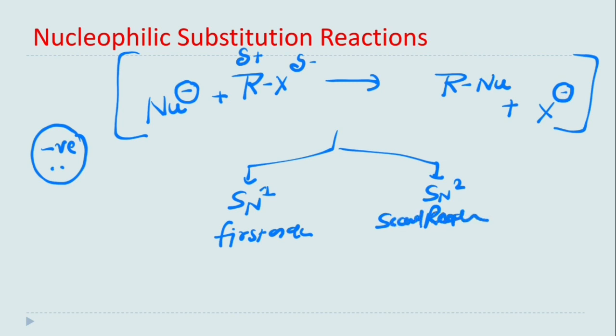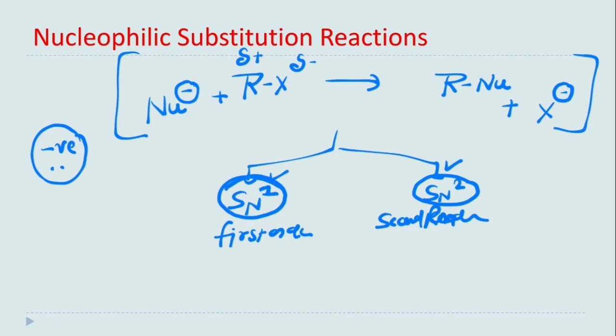SN1 is also called substitution nucleophilic unimolecular, and SN2 is also called substitution nucleophilic bimolecular. We will discuss their mechanisms in detail, and this is very important. In case of SN1 and SN2, the reactivity of 1 degree, 2 degree and 3 degree halo compounds will be different. We will discuss all these things.